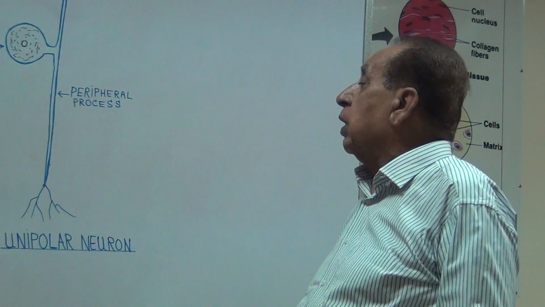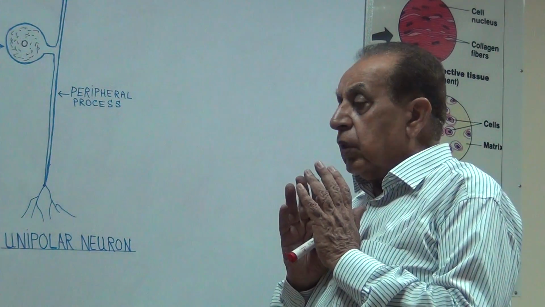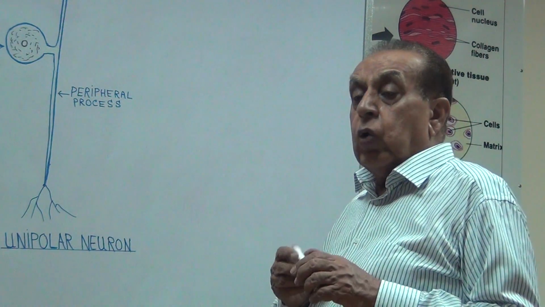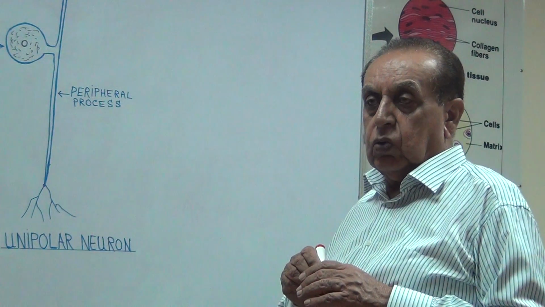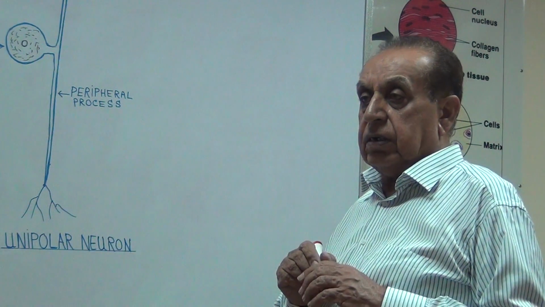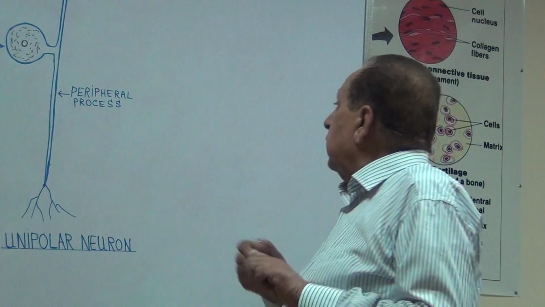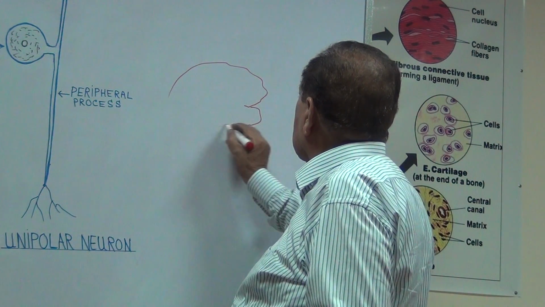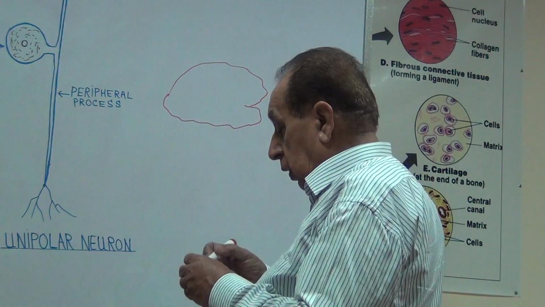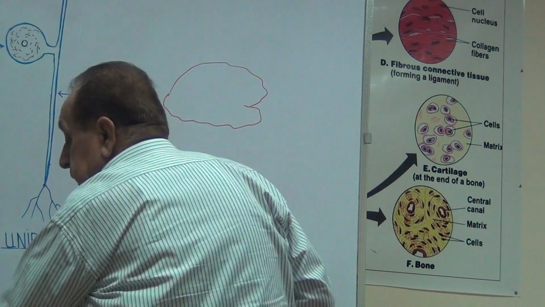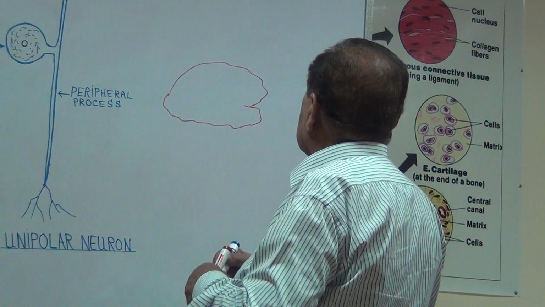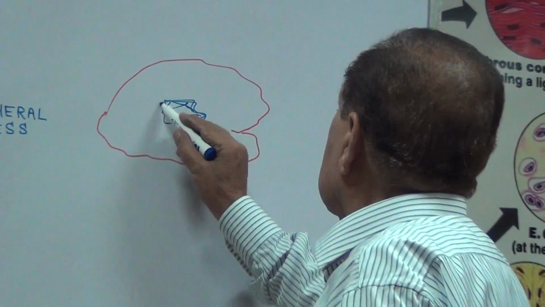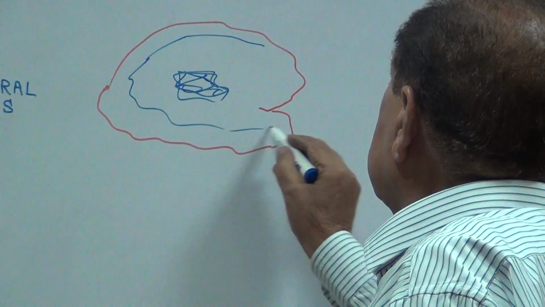Then the brain and the spinal cord contain white matter and grey matter. In the cerebrum, the white matter is in the center and the grey matter is at the peripheral region.